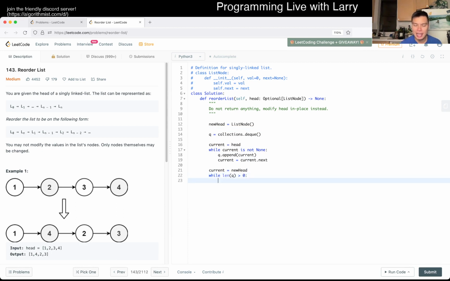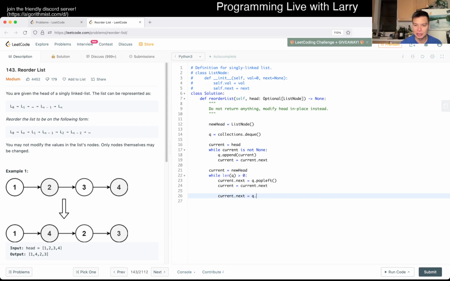Okay, so then now first we pop off the front, so next is equal to q dot pop left, right? And then current is equal to current dot next, which is now the new head, and then now we pop one off the end, right?